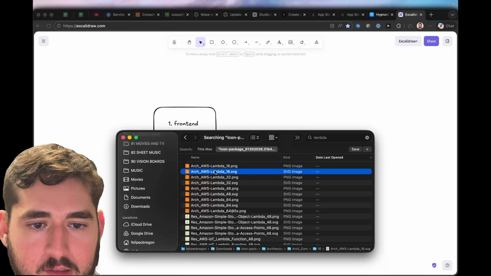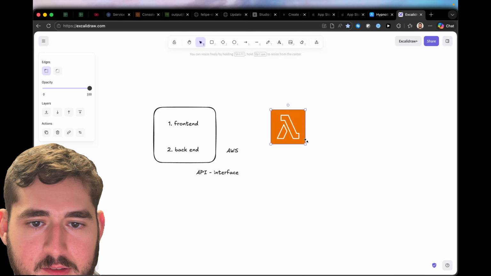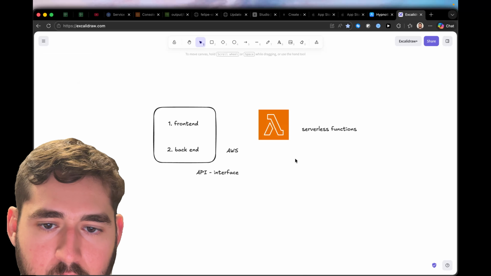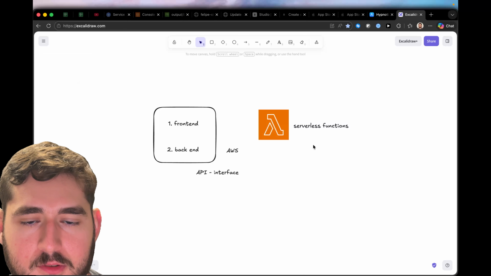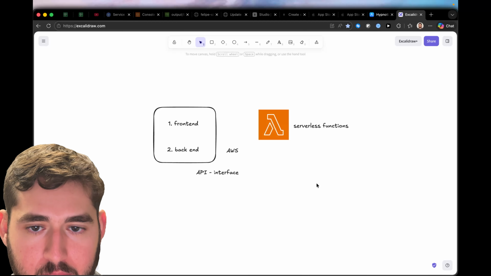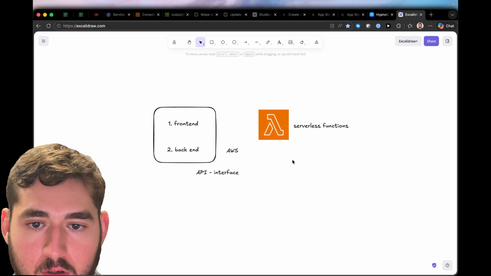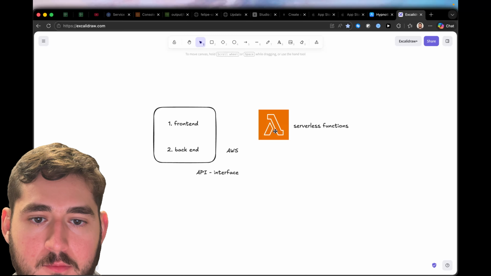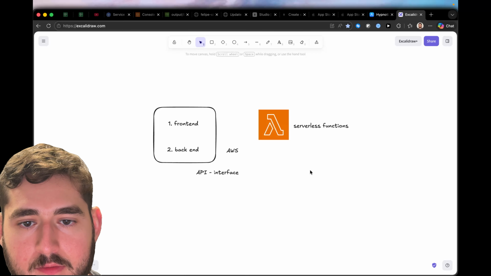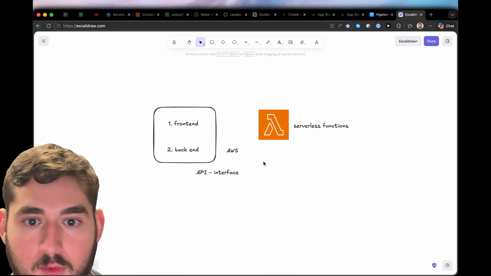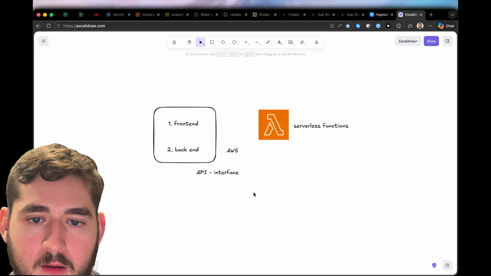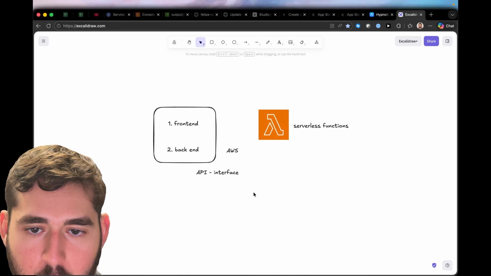And the first one is called Lambda. I'm going to put in the icon here. So they have a tool called Lambda, which is basically serverless functions. In my app, you saw that I was able to generate these affirmation audio tracks, right? In order to do that, I need some compute power. I need some kind of servers to run my code on. So I am running this code on these Lambda serverless functions, and the advantage of this is that instead of you having a dedicated server that's running 24/7, running the code, a serverless function allows you to only run the machine when there is a request coming in.